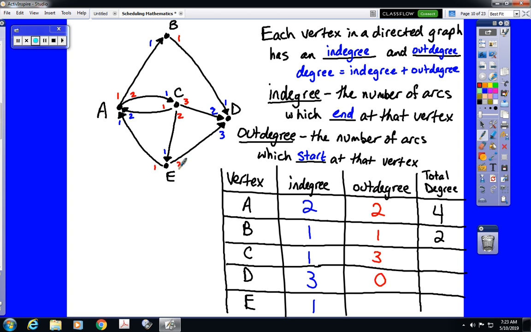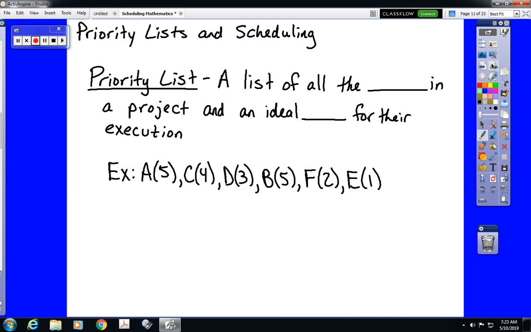And E has 2 arcs beginning, giving it an out degree of 2. So in total, we have a degree of 4 on C, a degree of 3 on D, and a degree of 3 on E. Notice that once again, in terms of total degree, the number of odd vertices is an even number. That is it for new information on digraph vocabulary.